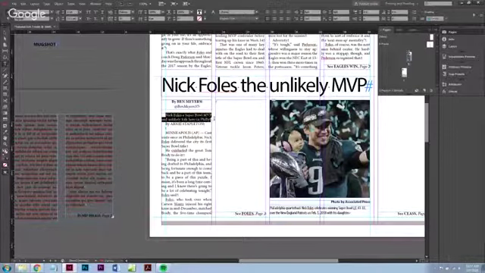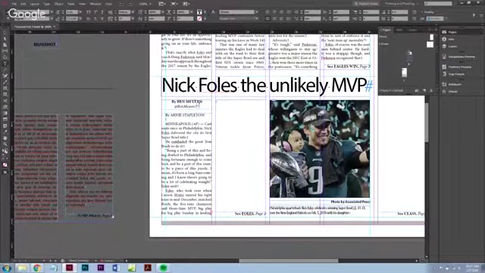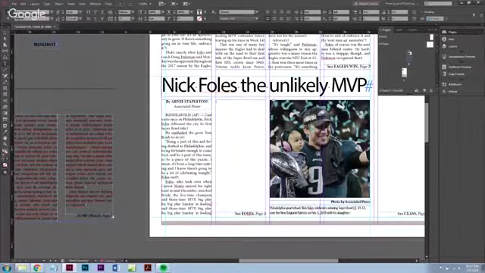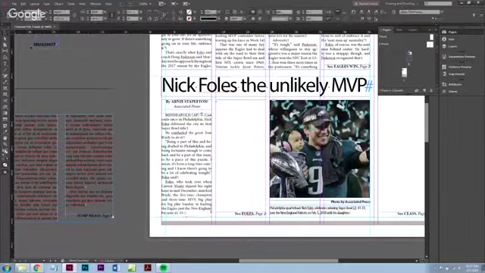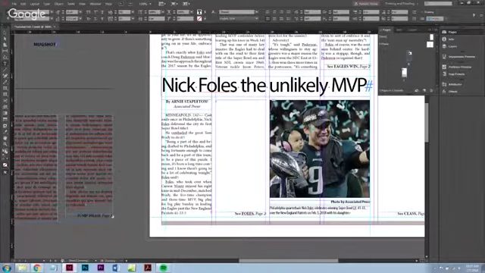We don't need this because our headline's pretty straightforward and talks about the Super Bowl, so we can get rid of that. And let's make this Arnie, oops, gotta make it capitals, Arnie Stapleton. He's a member of the Associated Press. Delete that. The one thing you want to be careful with the bylines is that you keep the style the way it's supposed to be. Don't go messing around with the styles of stuff because the styles are there to make your life easier. The more you change them, the more you're gonna have to change them back.